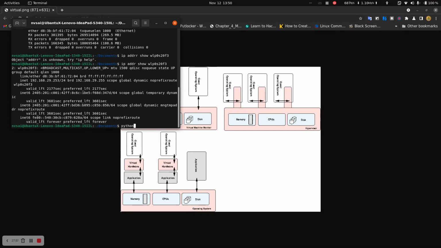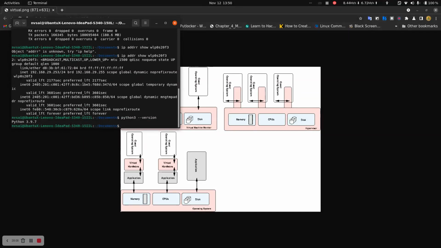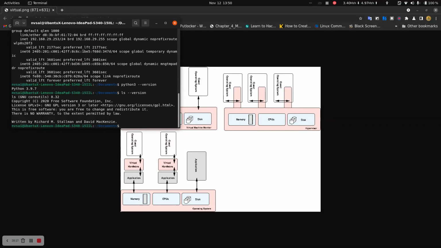Python is inbuilt in Ubuntu, and I am going to check my Python version. For any command I can just type the command and then version. See, my Python version is 3.9.7, and I want to know my version of ls. See, ls version. My ls version is 8.32. These are the basic commands.